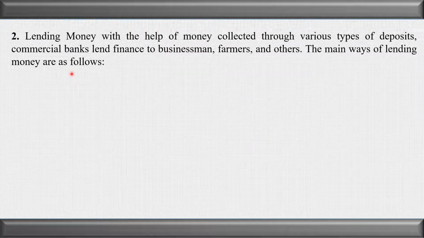Let us see the next banking function, that is lending money. That is the second primary function, lending money with the help of money collected through various types of deposits. A commercial bank lends finance to businessmen, farmers and others. The main ways of lending money are as follows.